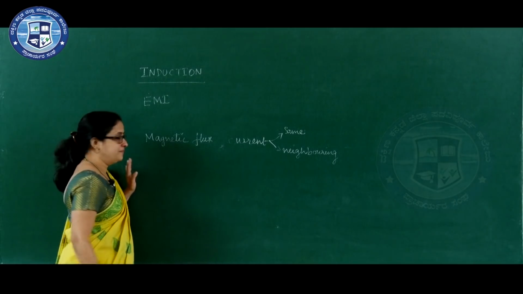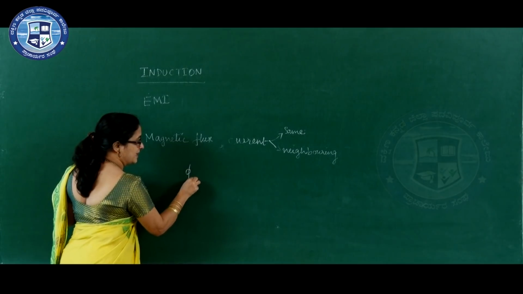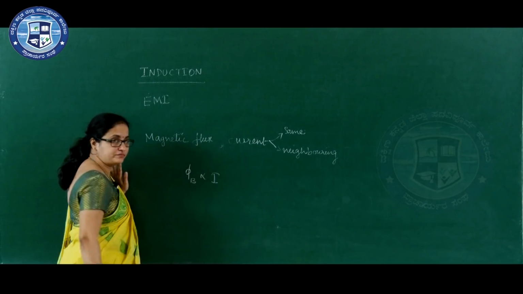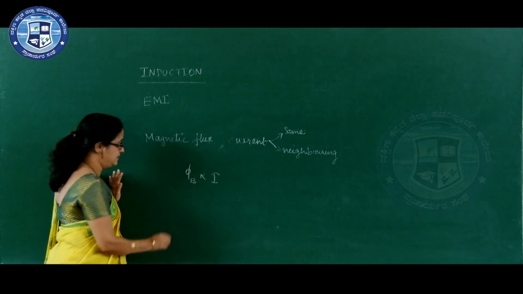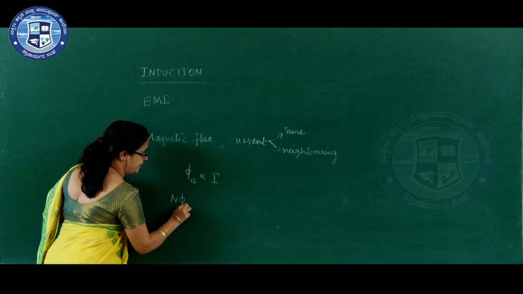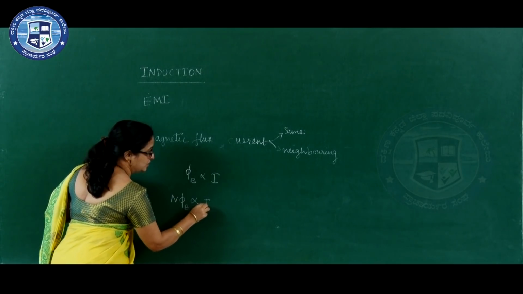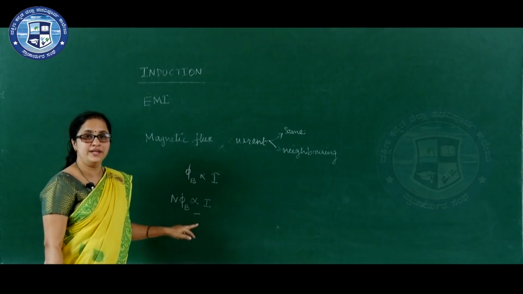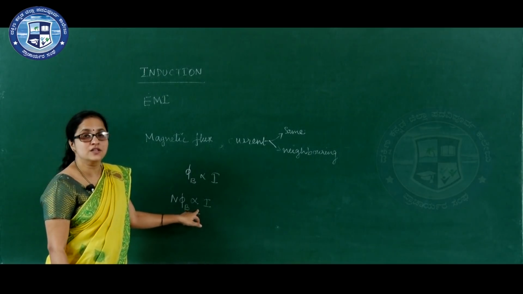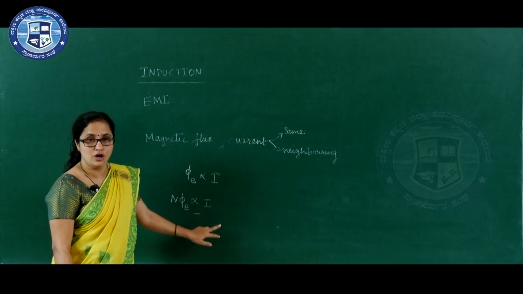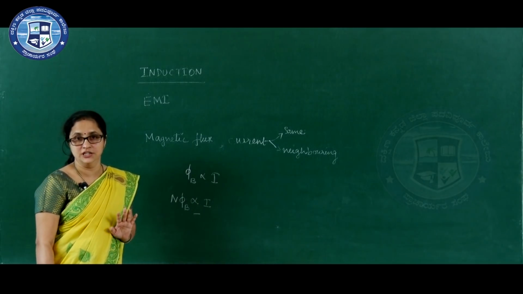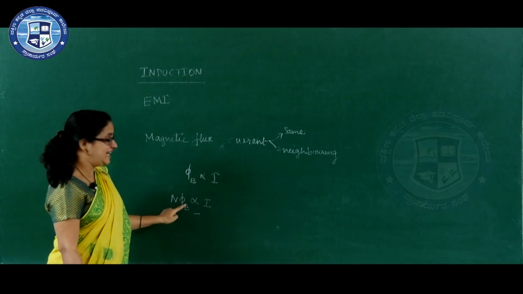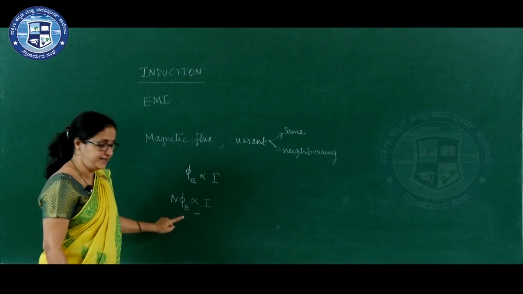In both the cases, magnetic flux phi B is directly proportional to current. For n number of turns, n into phi B is directly proportional to I. The constant of proportionality that we get is called inductance or coefficient of induction. Induction is the phenomenon, inductance is the property.